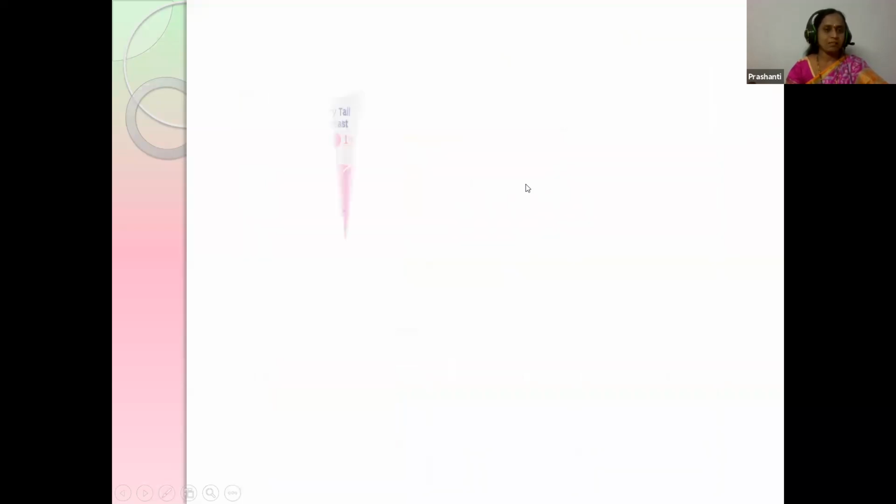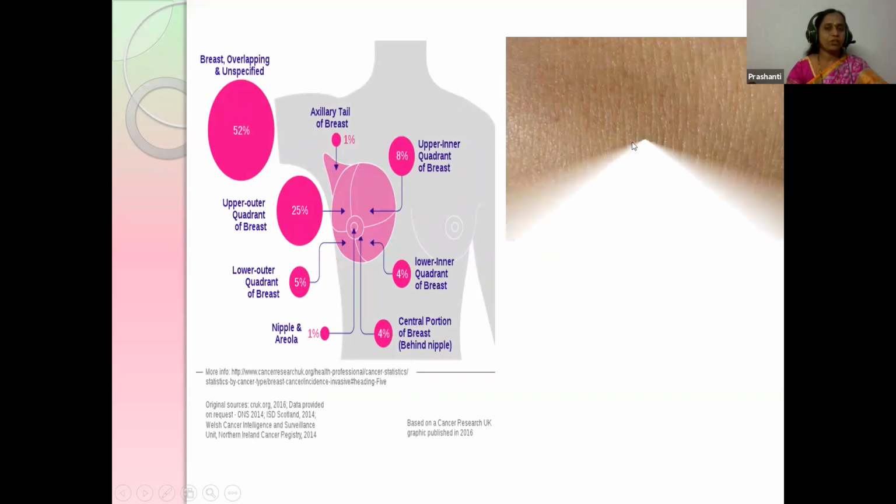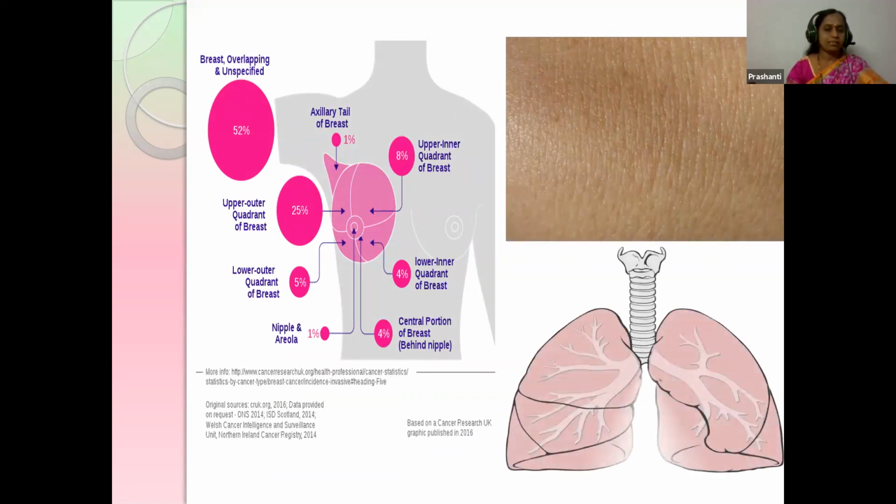And breast cancer is also carcinoma. Also the skin cells and the lungs are affected. So most of the cancers, nearly 90% of all cancers, are carcinoma.